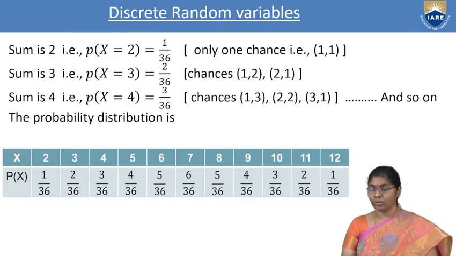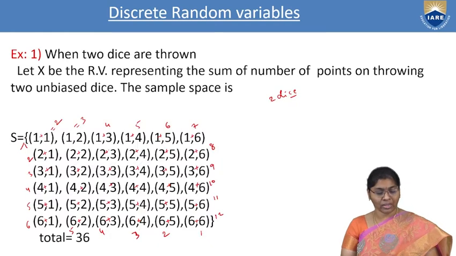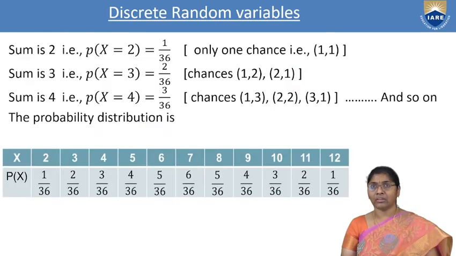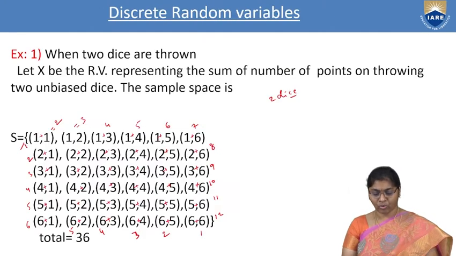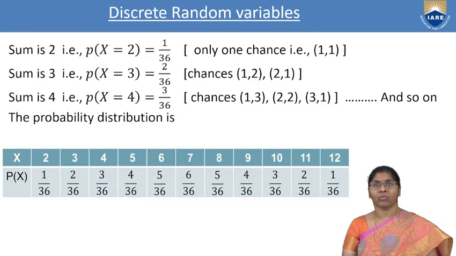The sum is 4. How many are there? Here 3 chances are there. That is 3 by 36. Similarly, we are continuing that process up to sum equal to 12. That is P of X equal to 12. Then we get how many are there? That is the last one, 1 by 36. Now the probability distribution function.